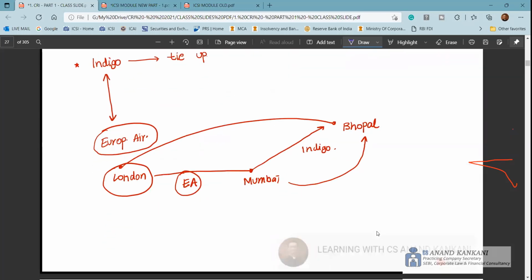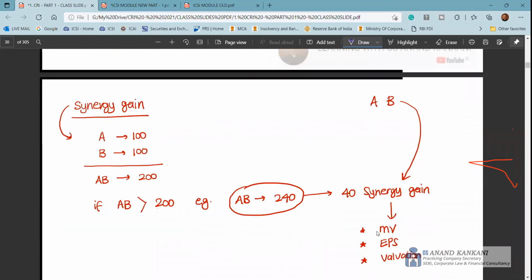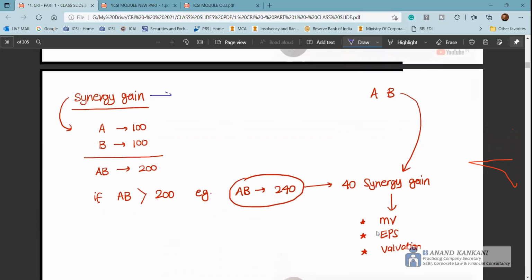Then, some examples: synergy gain. Just write this down. What do you mean by synergy gain? Synergy gain is when the combined worth of the companies is more than their individual worth.